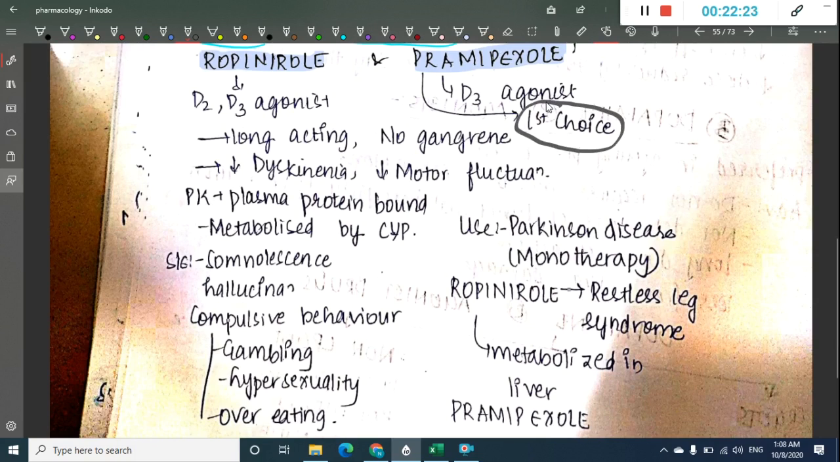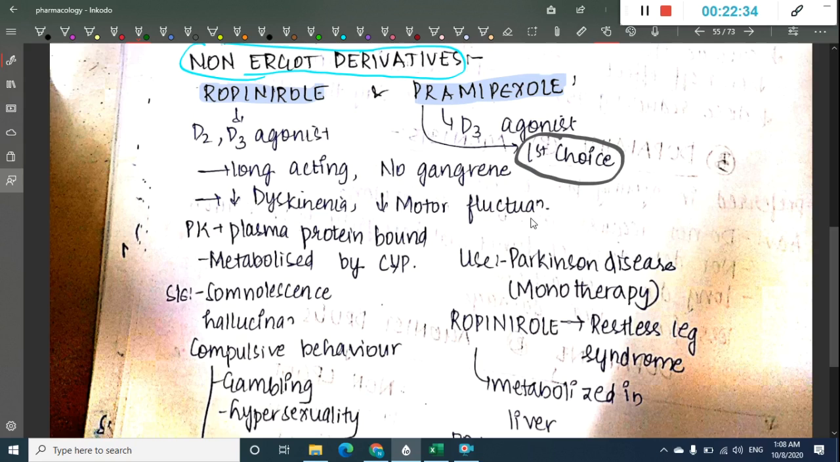Among these, ropinirole and pramipexole are the first line choice among the non-ergot derivatives, and in Parkinson's disease this is the first line drug. First choice of dopamine receptor agonists is pramipexole. It is long acting and there is no gangrene formation. There are decreased dyskinesia and decreased motor fluctuations also seen with these non-ergot derivatives.